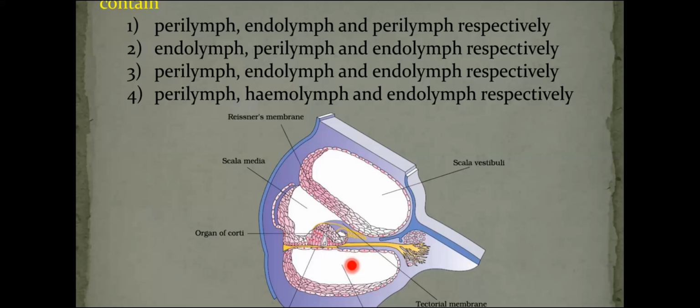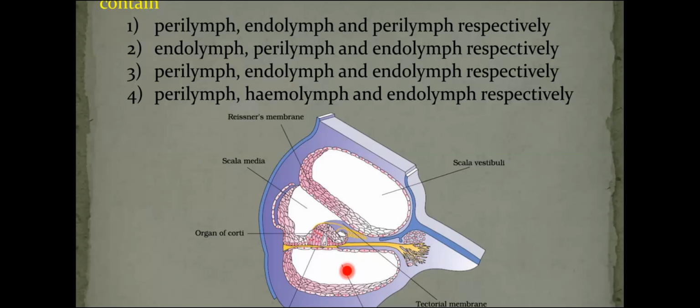Three chambers are scala vestibuli, the dorsal one, scala media, the middle portion, and the ventral portion is scala tympani.